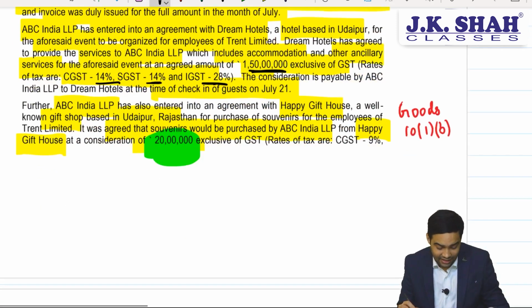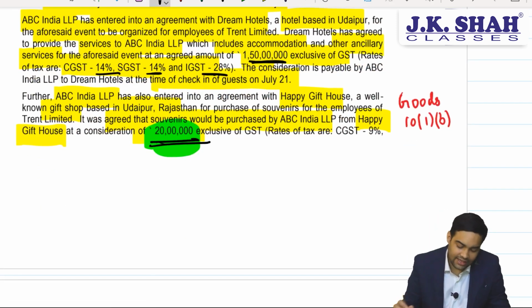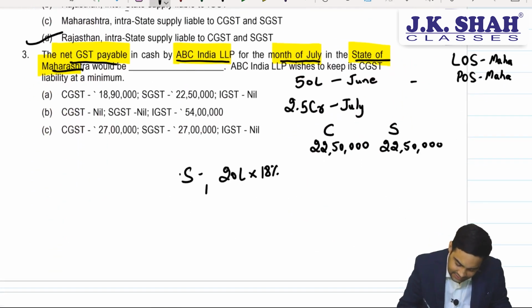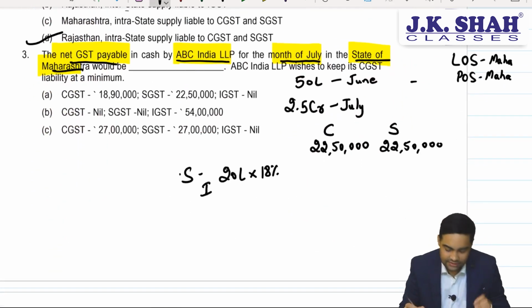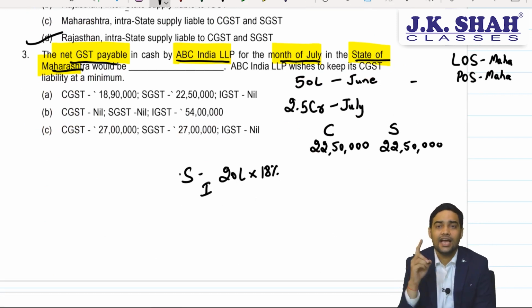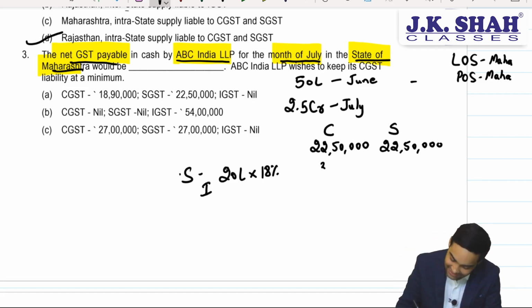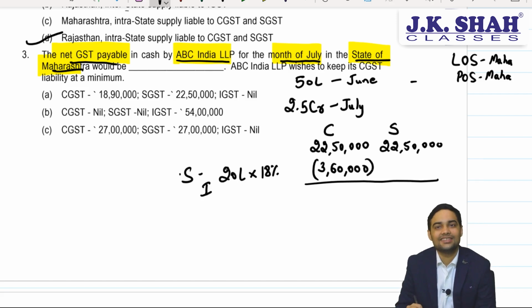But for souvenirs, 20 lakh charge, this will be eligible for ITC and they will be charging IGST. Reason, sir? For souvenirs they will be charging IGST. They are in Rajasthan, place of supply is in Maharashtra, so IGST would be applicable. So 20 lakh into 18%, 3,60,000 will be your input. Now I am using that input completely against CGST.